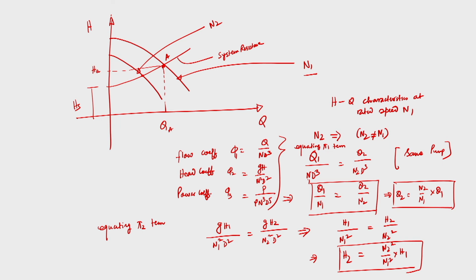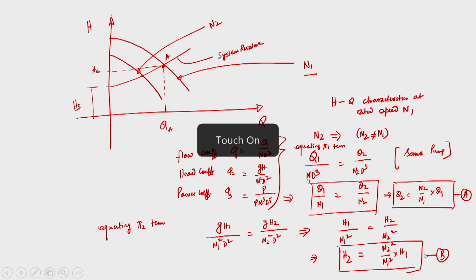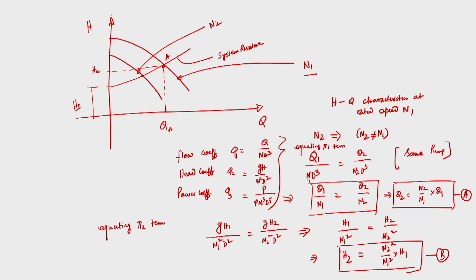Let us call this relationship A and this relationship B. From A we have obtained Q1 by Q2 is equal to N1 by N2, so Q2 is equal to N2 by N1 into Q1.